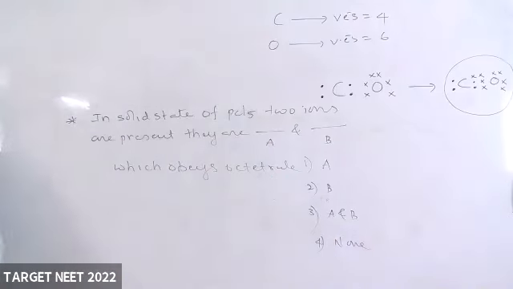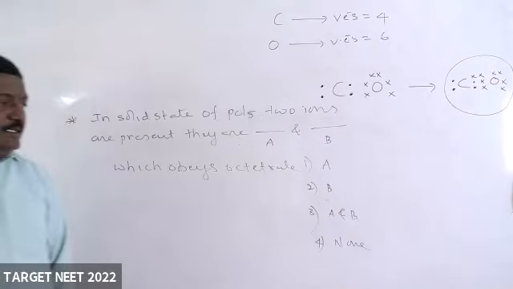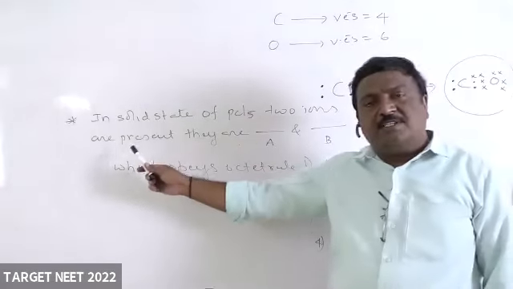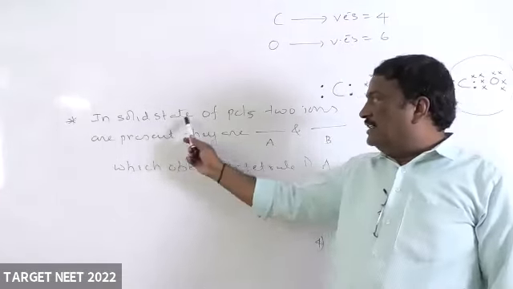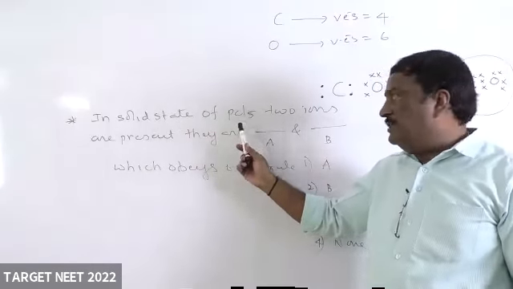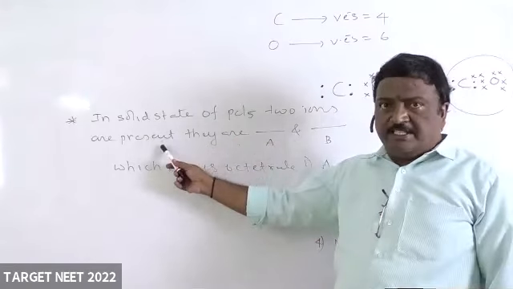So that is the question given to you, Arvind, Chaitanya, Vaishnavi, Tanishka. I am reading the question. In solid state of PCl5, two ions are present.